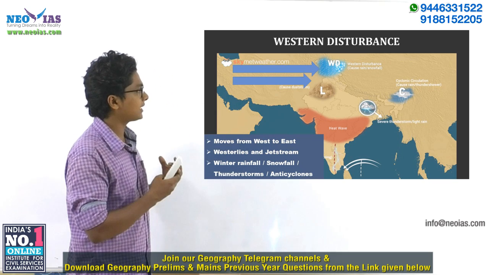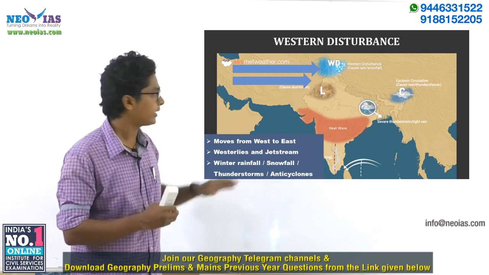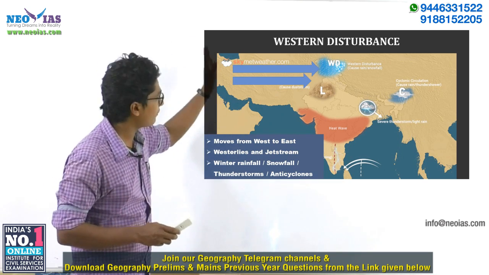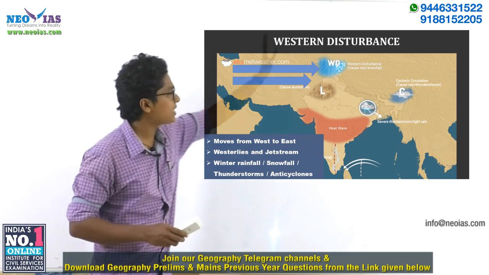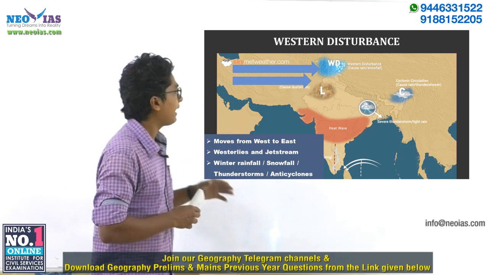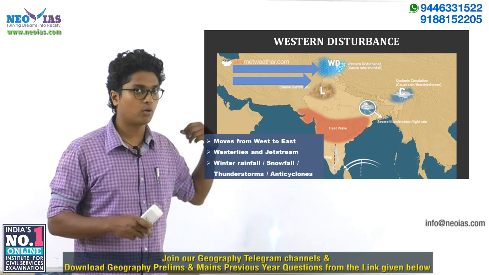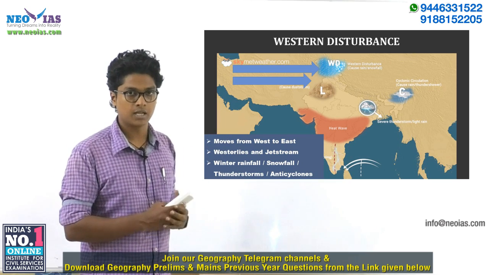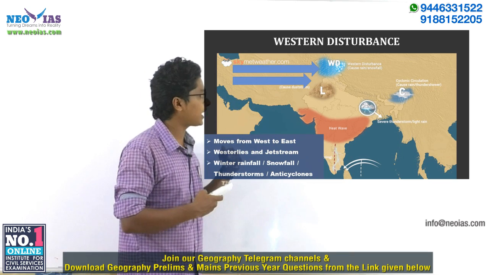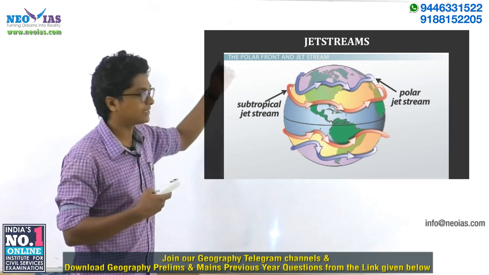If you need to understand the western disturbance, the basic thing is its direction. As you can see here given by this arrow, the western disturbances move from west to east, and they affect India's northwestern regions. There are two concepts interrelated with the western disturbance. First, which we have already covered, the westerlies, which move from west to east. The second concept related with the western disturbance is the jet streams.